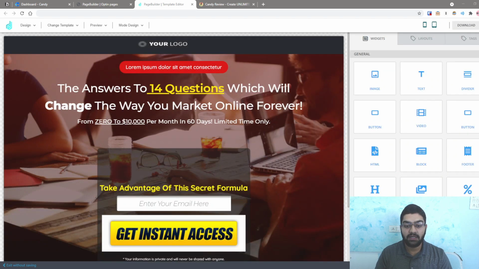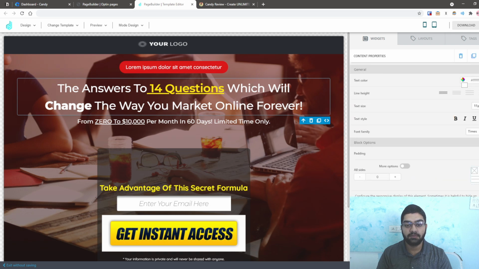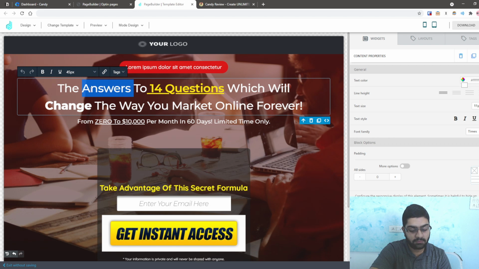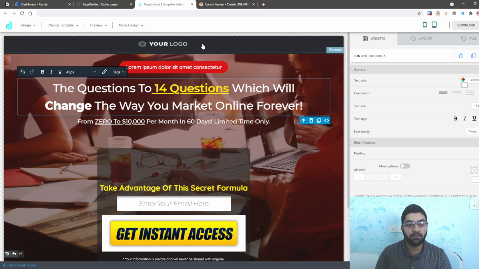Okay, it's finally loaded. So let us see here. As you can see, there's an element written here, and there's an element written here, and all of that, the dotted lines covering it. So basically, all of this is editable content. So you can basically edit it. You can change the words, or you can change anything you want here. And all of this is customizable.